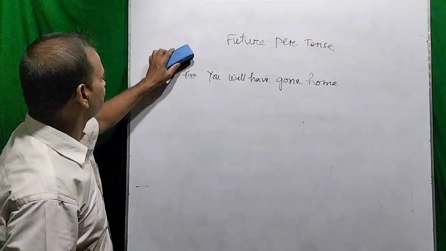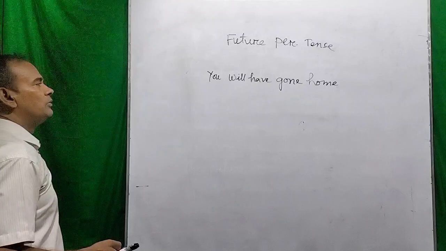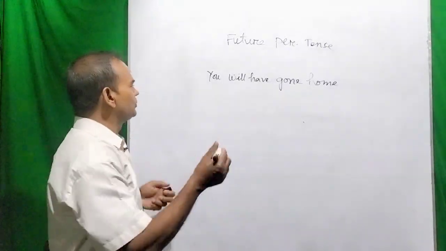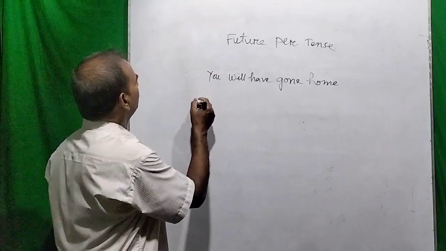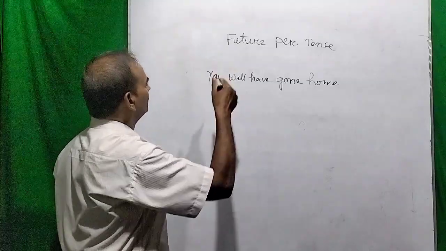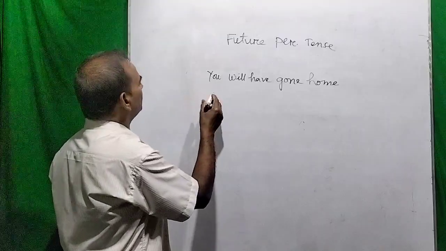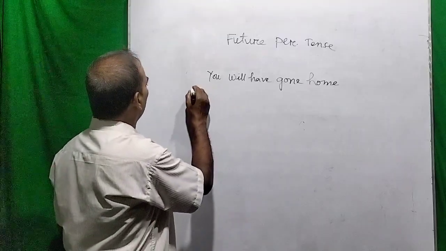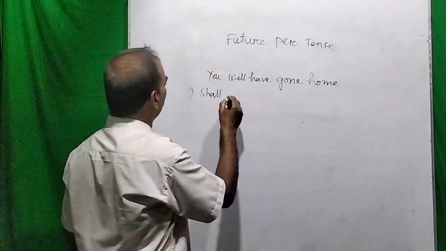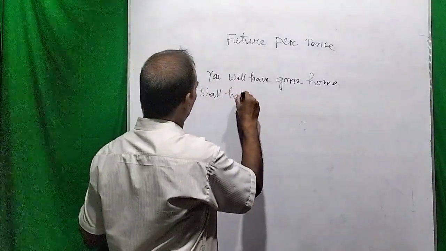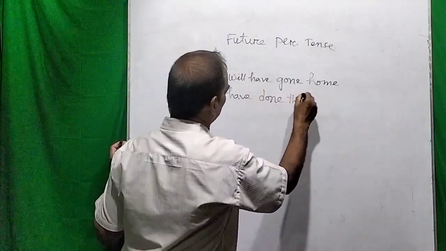Dear viewers, and if you take first person both singular or plural, then you can use first person with shall. So I shall have done the work.